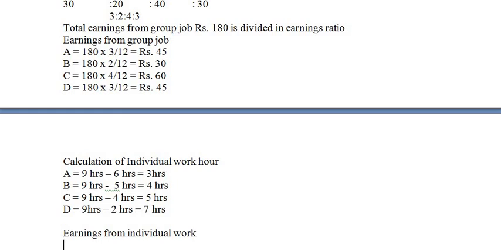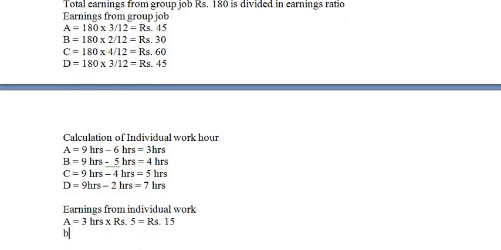Okay, now worker A, his individual working hours is 3 hours as per our calculation. So 3 hours into time rate of rupees 5, which is given in the problem. So 3 into 5, his earnings are rupees 15.